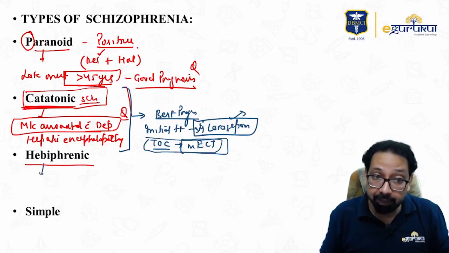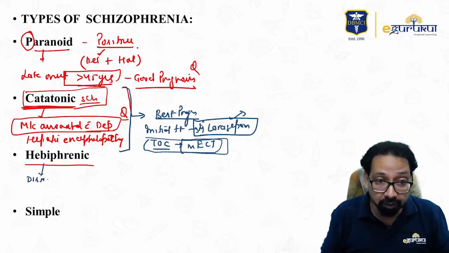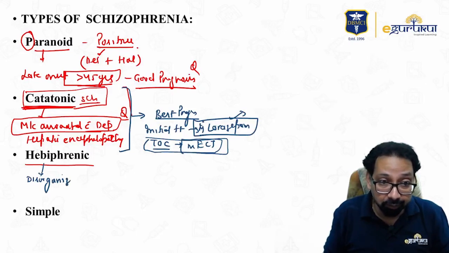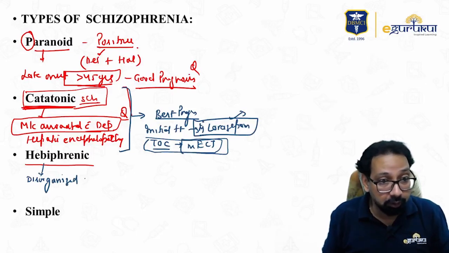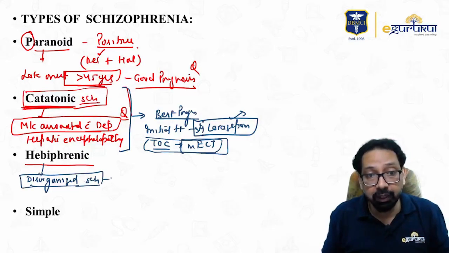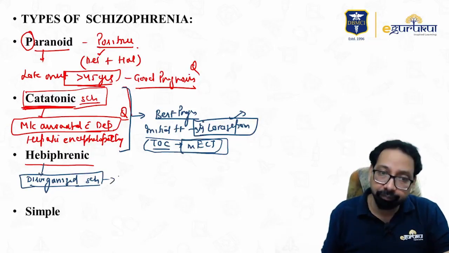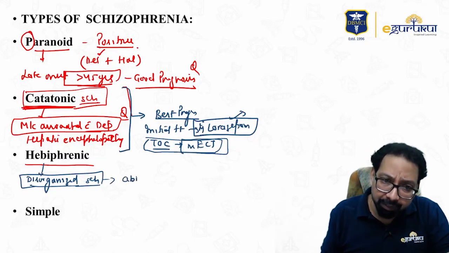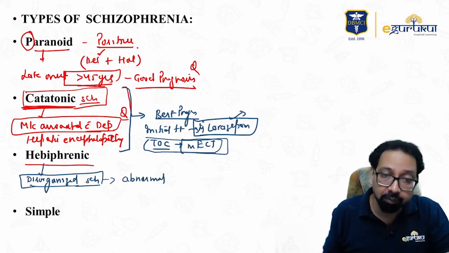Third is hebephrenic or disorganized schizophrenia. In disorganized schizophrenia, you will find abnormal behavior, meaning disorganized behavior and disorganized thought.